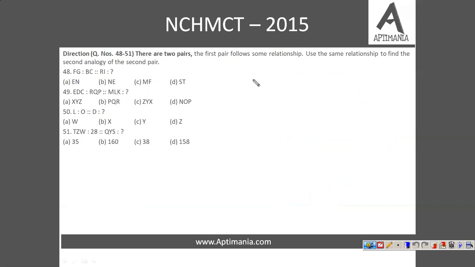These are the analogous pairs. We need to find the same relationship. So in question number 48, it is given that there is a relationship between FG and BC. We need to find the same relationship between RI and one pair that we need to find out. Now let us first of all do one thing. Let me write them as numbers according to their alphabetical positions. F comes at position number 6, G at 7, B at 2, C at 3. Fine. R comes at position number 18 and I comes at 9.